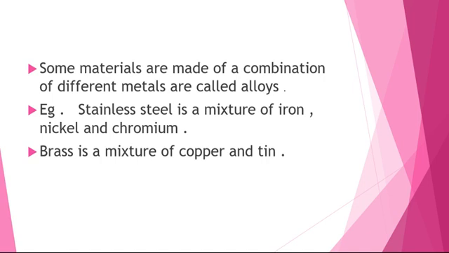Then after that we learn what alloys are. What is an alloy? Some materials are made of a combination of different metals, and these are called alloys. For example, stainless steel is a mixture of iron, nickel and chromium. It is not made of one metal; it is a combination of three metals: iron, nickel and chromium. So steel is an alloy.